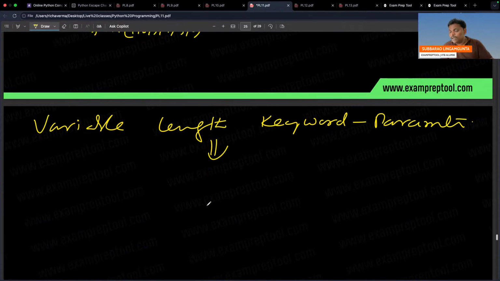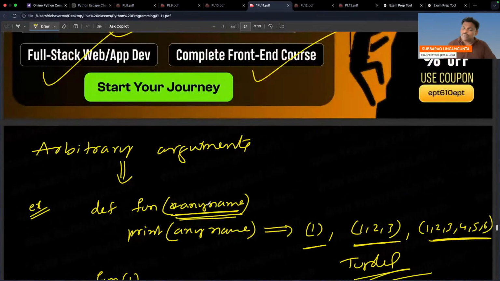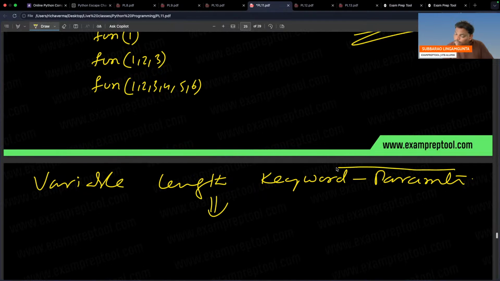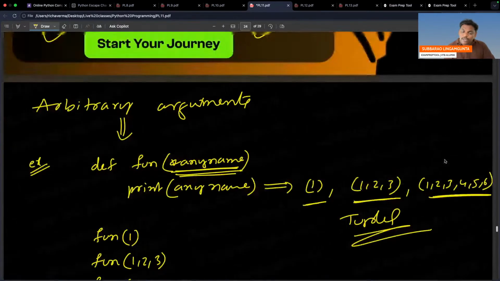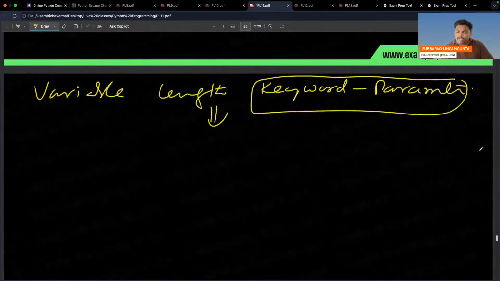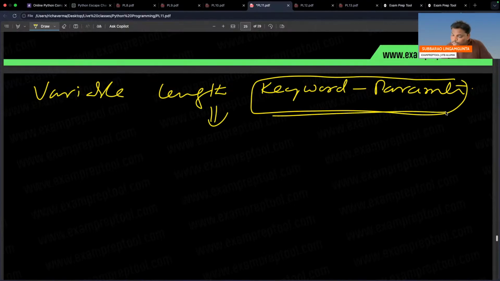Here also it is variable length arguments, but here it is variable length of keyword parameters.